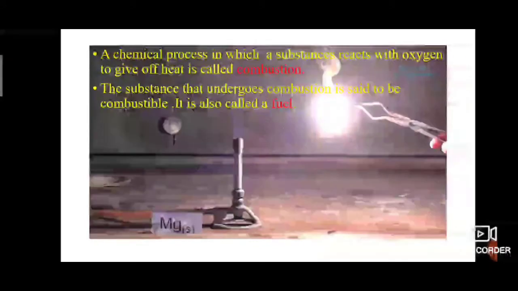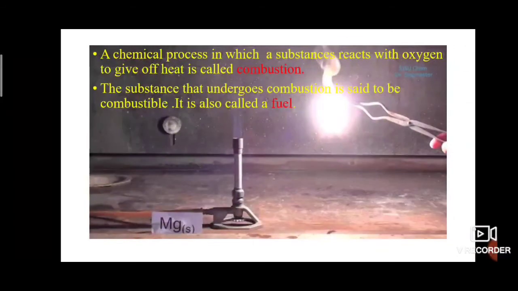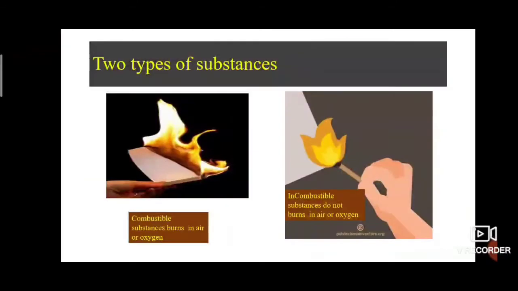What do we call this process, where the substance reacts with oxygen to produce heat and light? Combustion. There are two types of substances. The first one catches fire easily and burns. The second one cannot catch fire. First one catches fire easily, another one cannot catch fire.